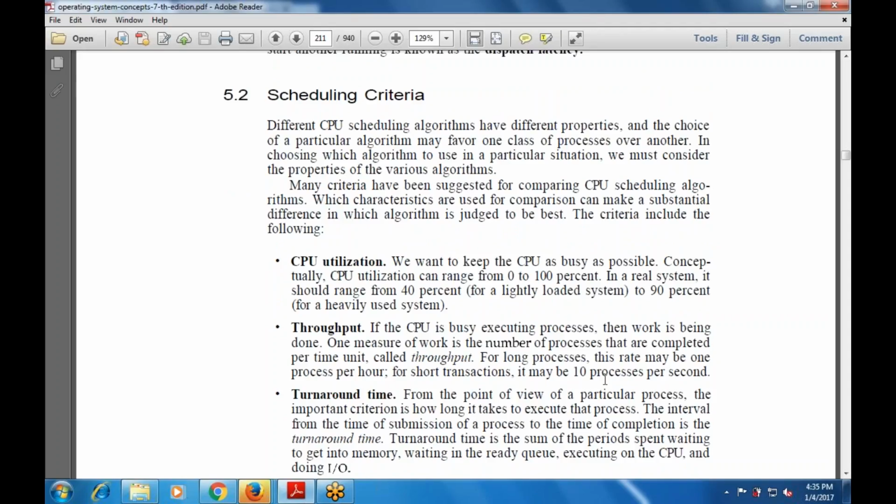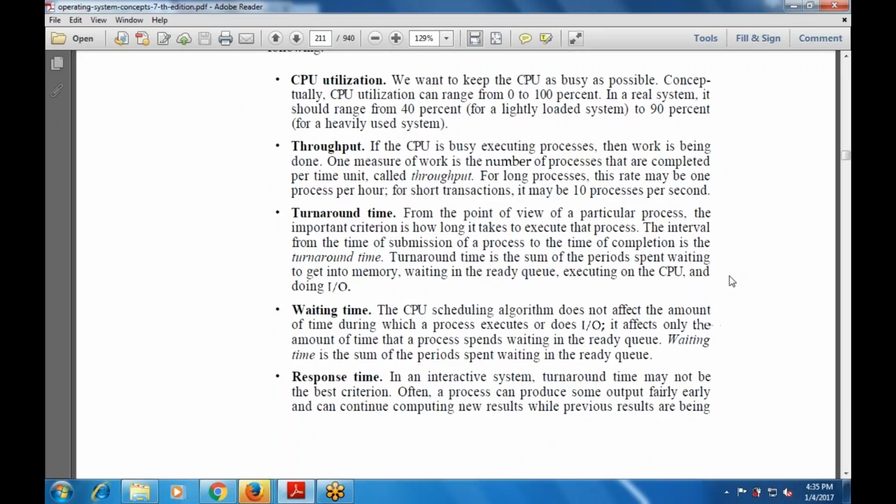The next is the turnaround time. From the point of view of a particular process, the important criterion is how long it takes to execute that process. The interval from the time of submission of a process to the time of completion is the turnaround time. It is the sum of the periods spent waiting to get into memory, waiting in the ready queue, executing on the CPU, and doing input/output.